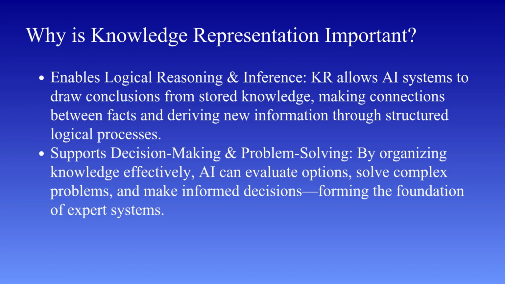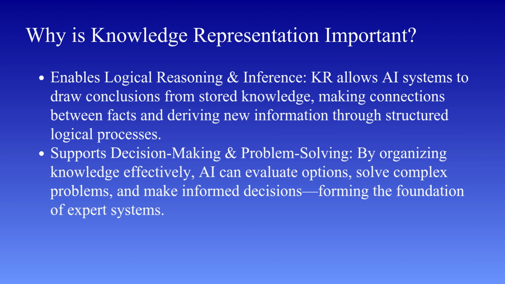What does that mean? It means the system can take known facts and derive new conclusions from them. For example, if the system knows that all humans are mortal, and it also knows that Socrates is a human, it can logically conclude that Socrates is mortal. This ability to connect facts and generate new knowledge is what makes AI systems intelligent rather than just data storage tools.